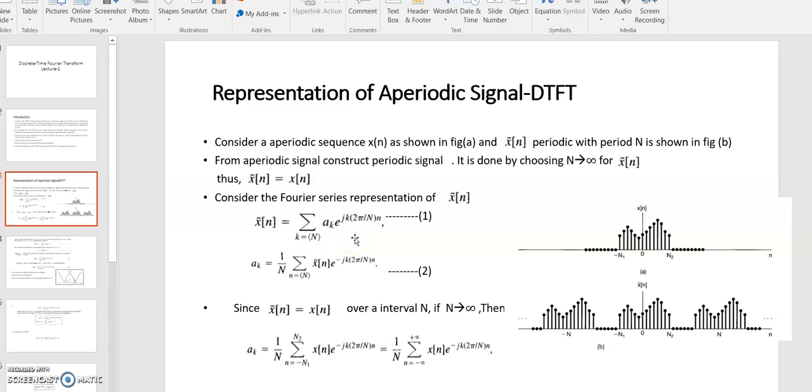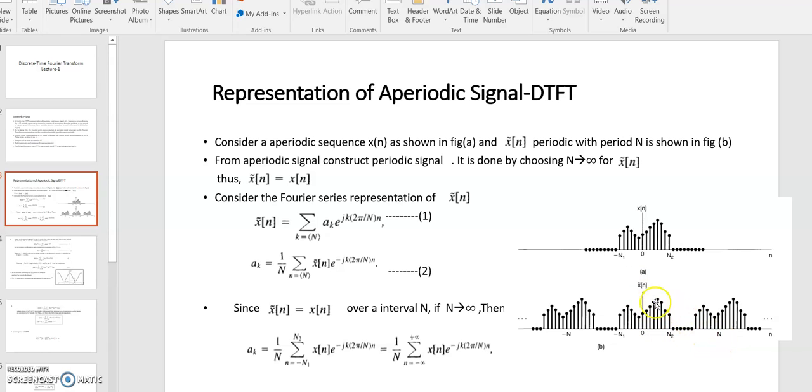So for the analysis or representation of a periodic signal, that is discrete time Fourier transform, consider two signals. One is x[n] and second is x cap [n]. This x cap [n] is a periodic signal with period N, and it is repeating over the